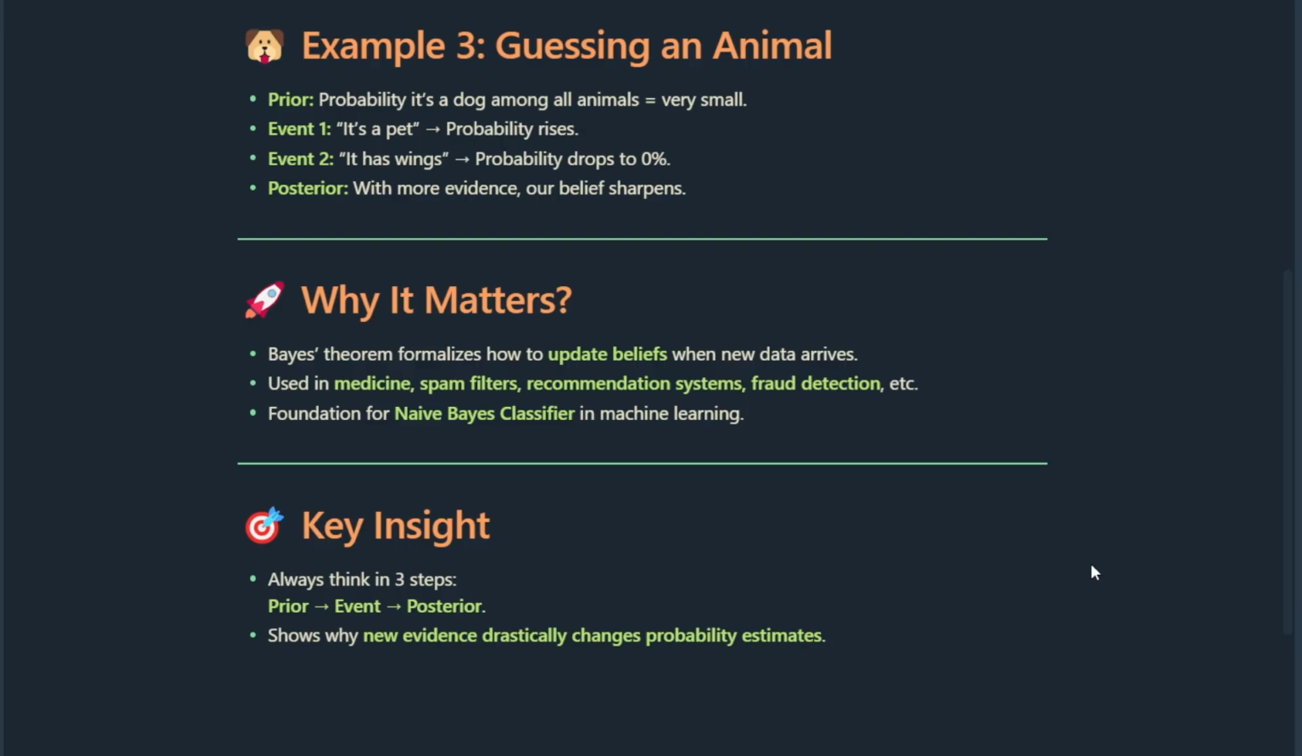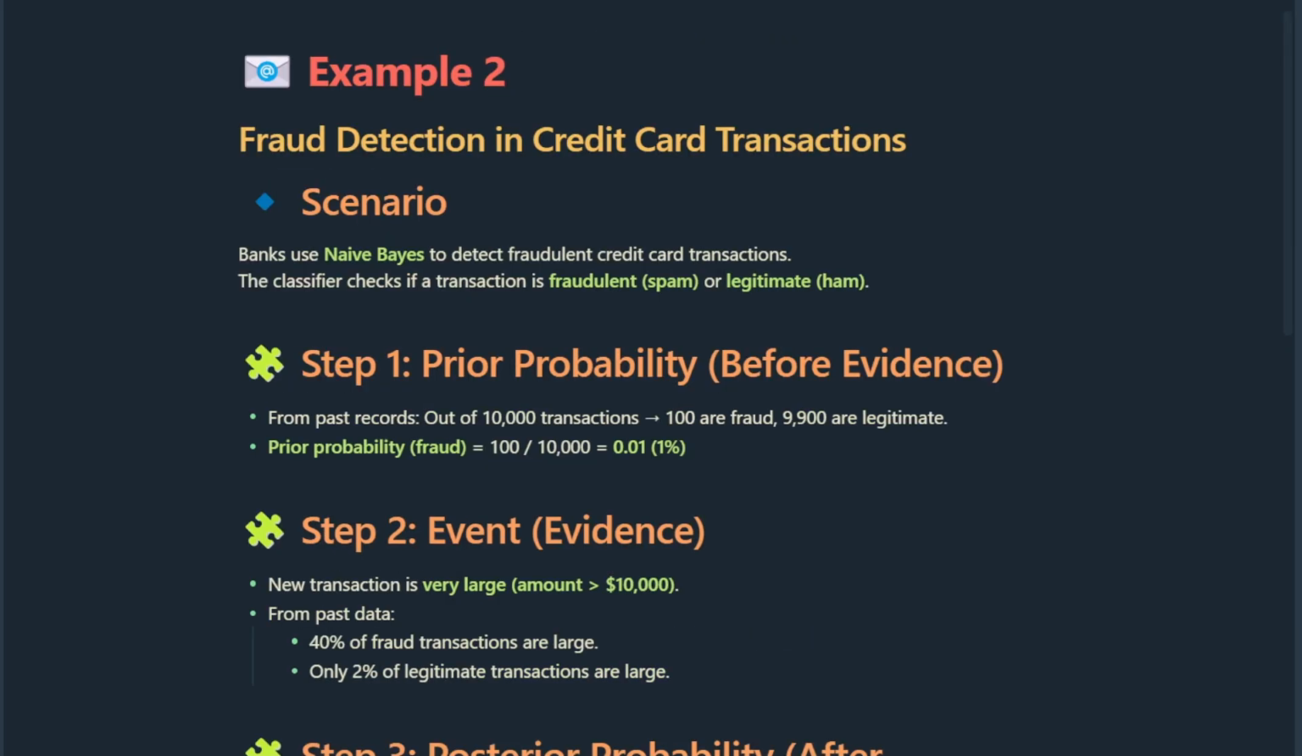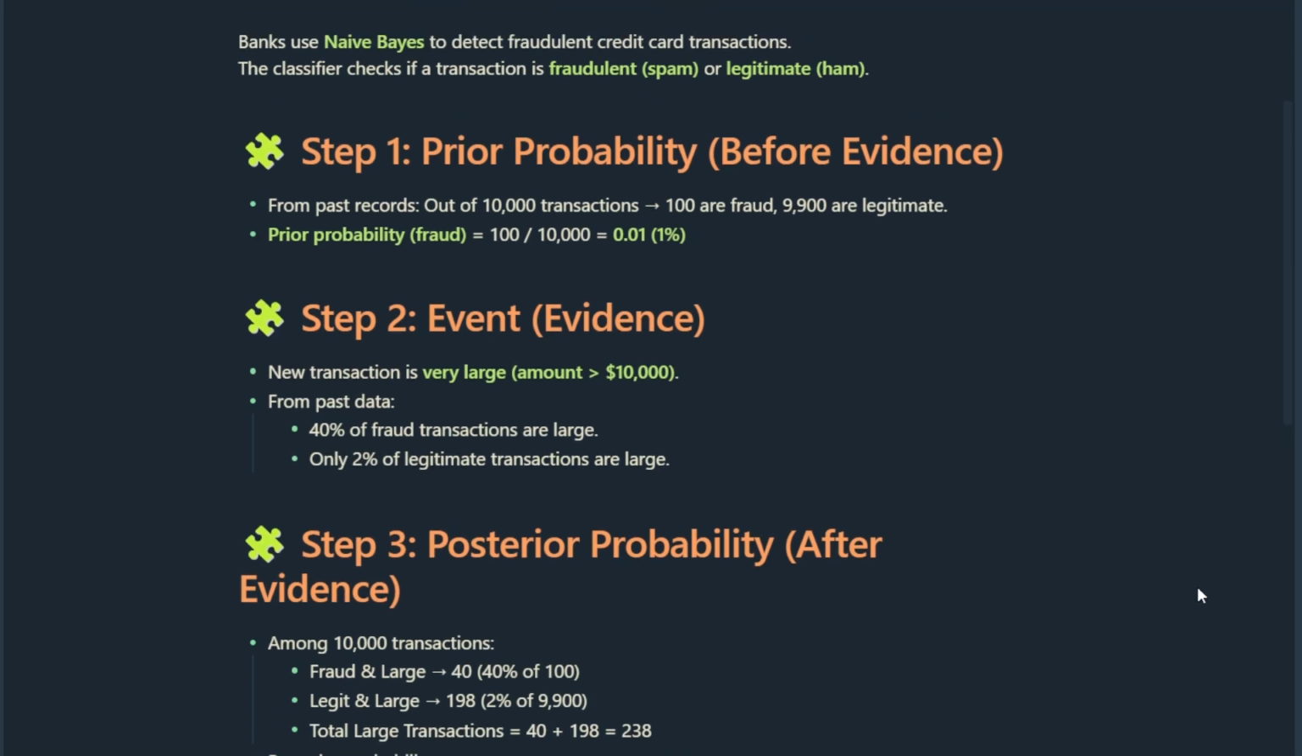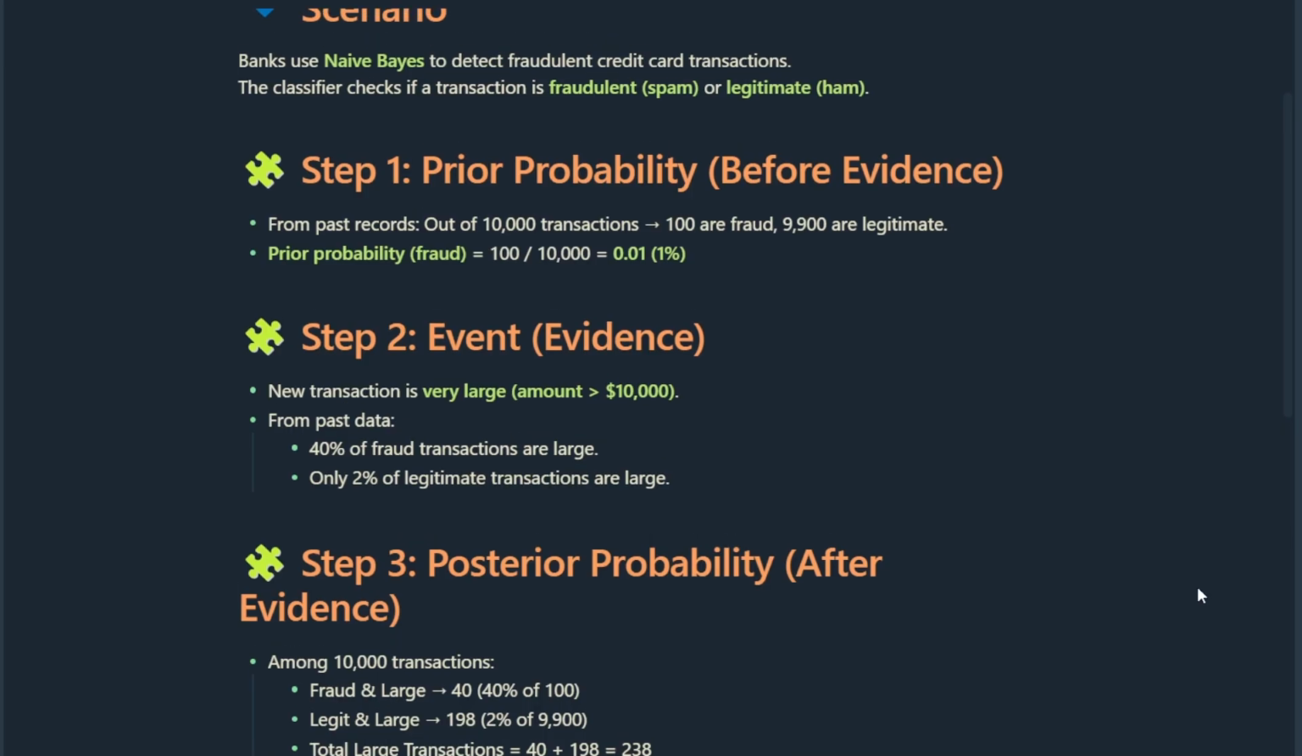Now let's see how Naive-Bayes can be used in fraud detection for credit card transactions. Step 1. Prior probability. From past records, out of 10,000 transactions, about 100 are fraud and 9,900 are legitimate. So before seeing any details, the chance of fraud is just 1%. That's our prior belief.